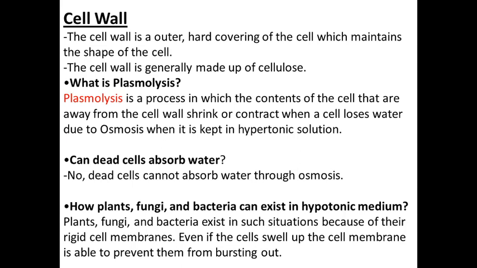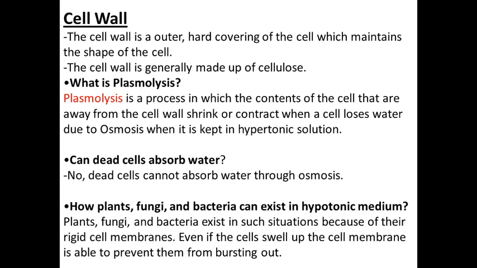Okay, hypertonic means what? Hypertonic means the concentration of water in the cell is higher than the concentration of water in the solution. Means in the cell a high concentration of water is present, and because of that the cell loses its water, and that process is called plasmolysis. And because of plasmolysis, the cell wall retains the structure of the plant. So see what is actually happening in plasmolysis.